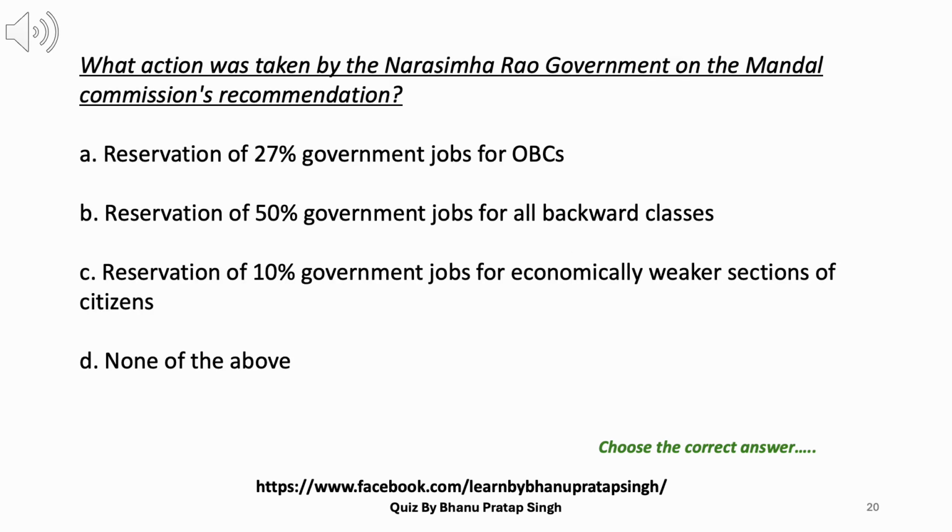20. What action was taken by the Narasimha Rao government on the Mandal Commission's recommendation? A. Reservation of 27% government jobs for OBCs. B. Reservation of 50% government jobs for all backward classes. C. Reservation of 10% government jobs for economically weaker sections of citizens. D. None of the above. Answer A. Reservation of 27% government jobs for OBCs.